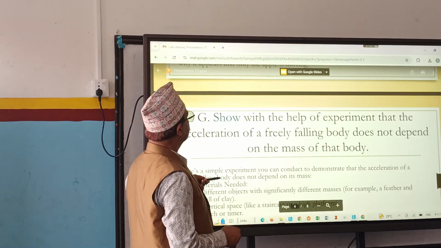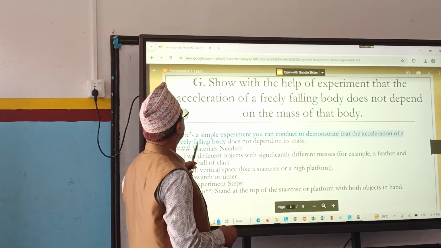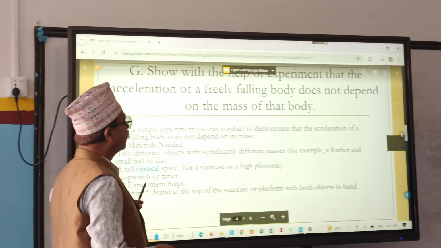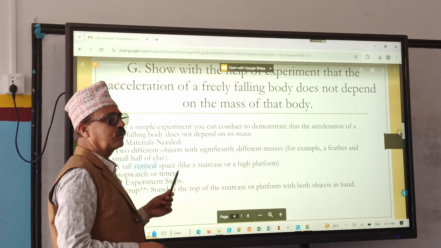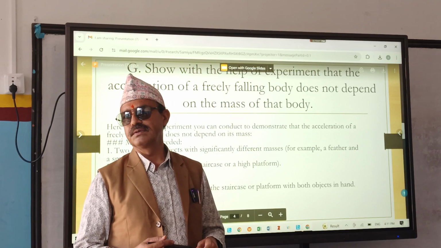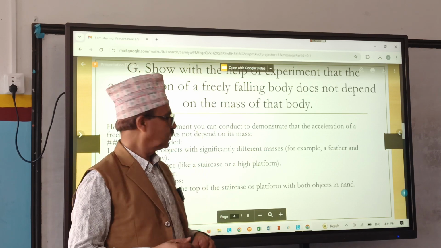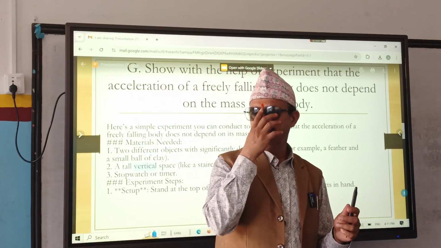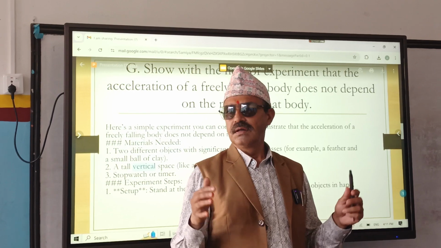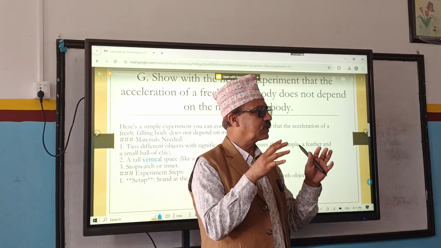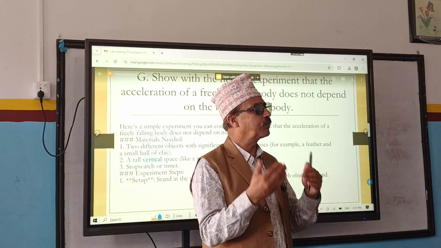Now the next one is, prove with the help of an experiment that the acceleration of a freely falling body does not depend on the mass of that body. So this one you can do. You can write the coin and feather experiment. Do you remember what to do? You have to take one vessel and keep two things there. What are they? Coin and feather. At first, the experiment must be done in the presence of air.